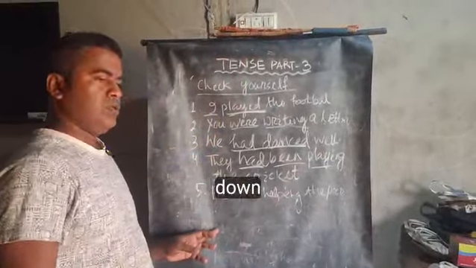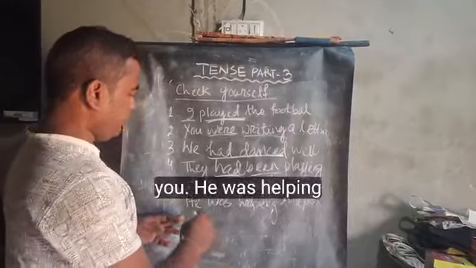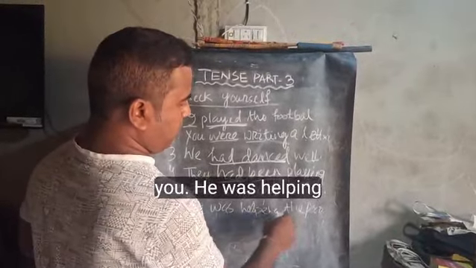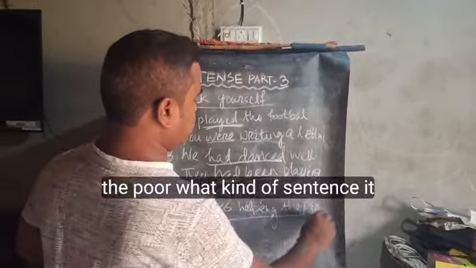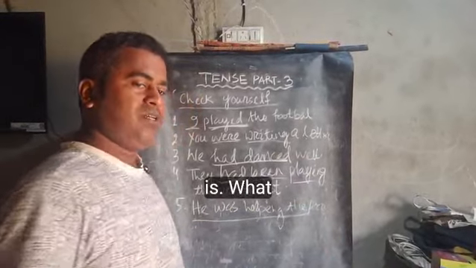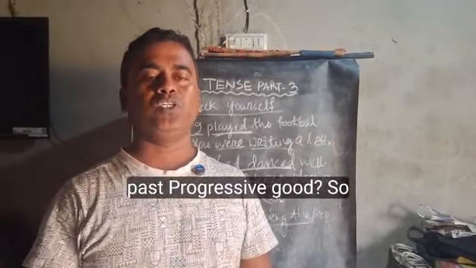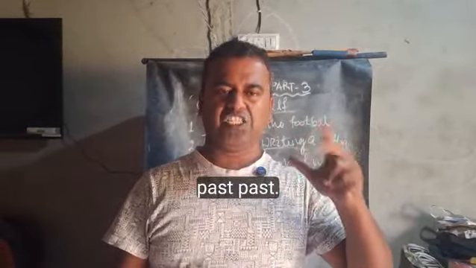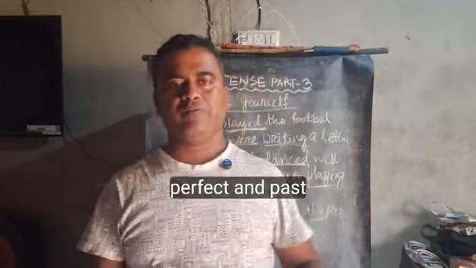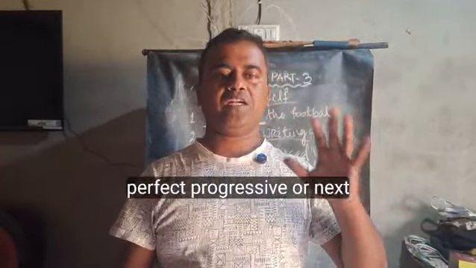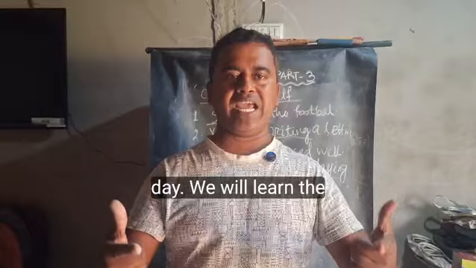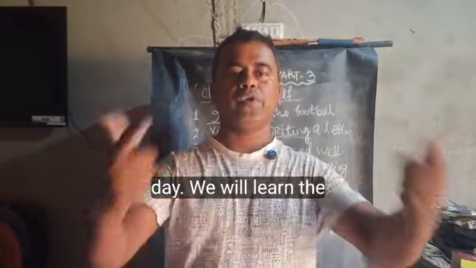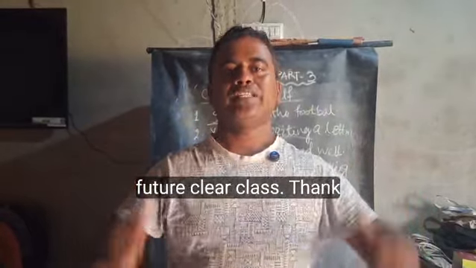Sit down. The last question for all of you. He was helping the poor. What kind of sentence is it? Past progressive. Good. So this is all about simple past, past progressive, past perfect and past perfect progressive. Next day we will learn the future. Clear class? Thank you all.